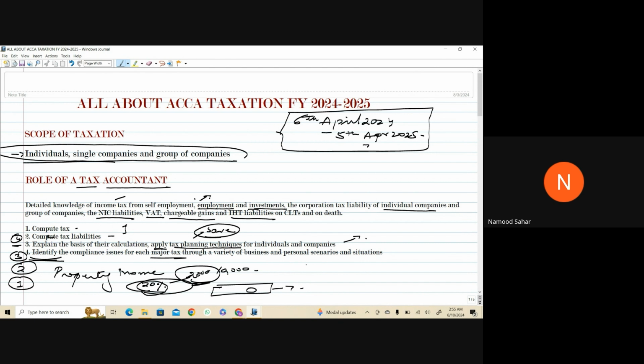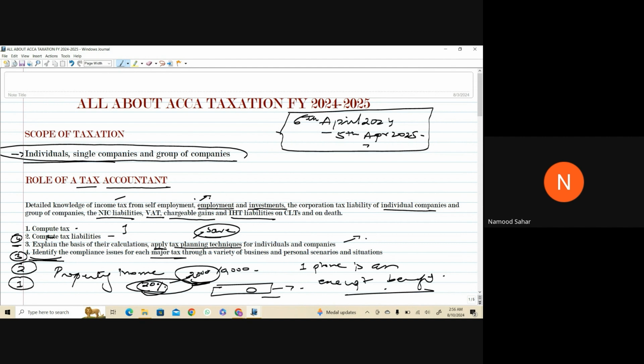So let's say I give you a situation for your mobile phone, that an employer has given its employee one mobile phone and now the examiner asks you to calculate tax on it. And you just mention 0, nothing. He will not give you full marks. The reason is you should tell that one mobile phone is an exempt benefit. Now this is a complete answer.